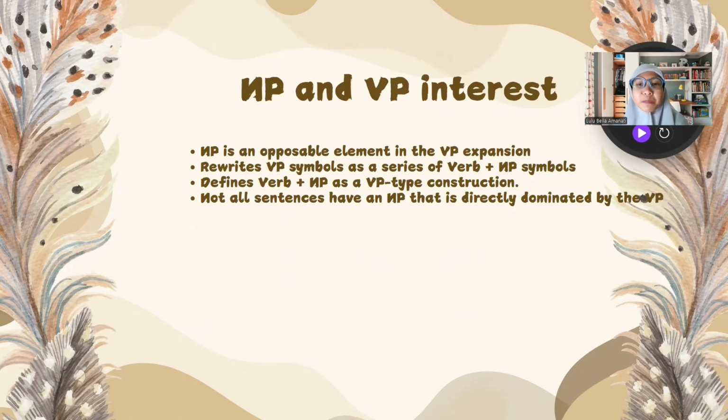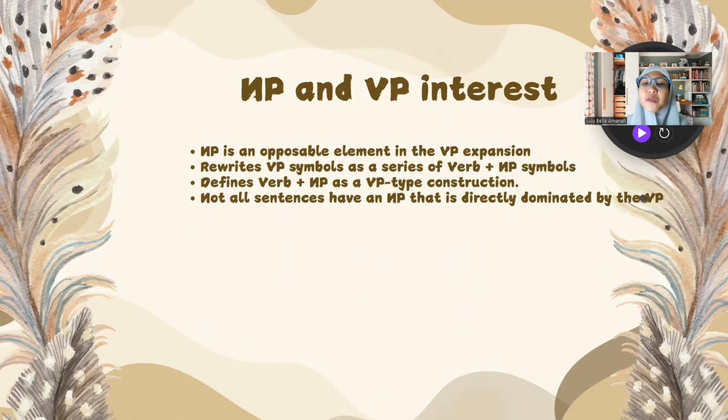The verb plus noun phrase combination is seen as one kind of verb phrase construction because together they form a functional unit called a verb phrase. Last, not all sentences have a noun phrase that is directly dominated by the verb phrase. Not all sentences contain a noun phrase that is a direct child of the verb phrase.